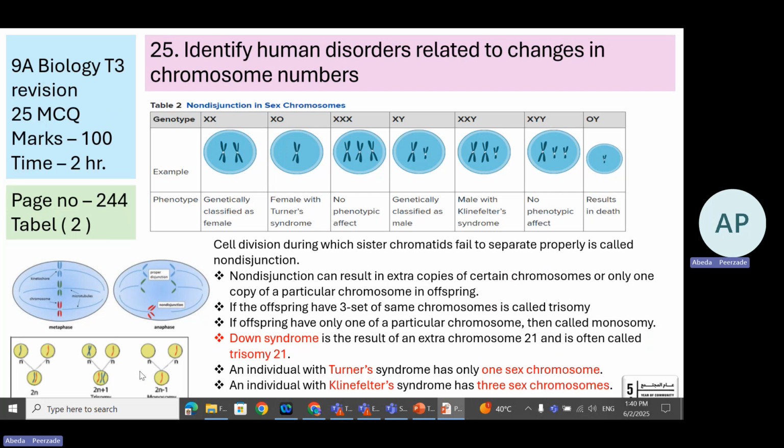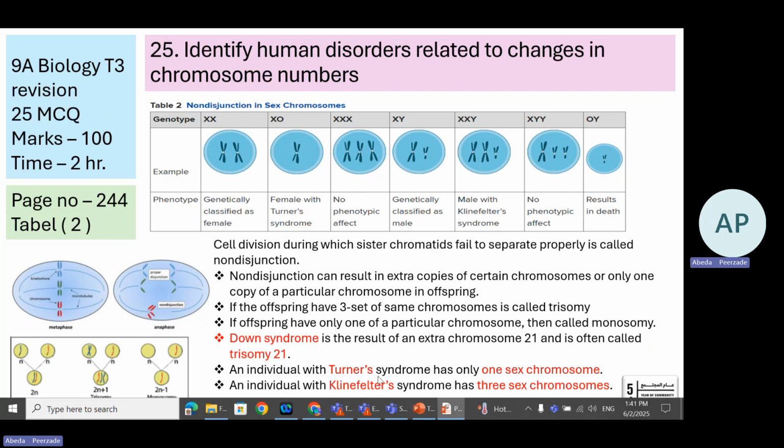If the offspring has 3 copies of the same chromosome, it is called trisomy. If the offspring has only one of a particular chromosome, it is called monosomy. Down syndrome is an example of trisomy 21, where there is an extra chromosome on the 21st pair of chromosomes.